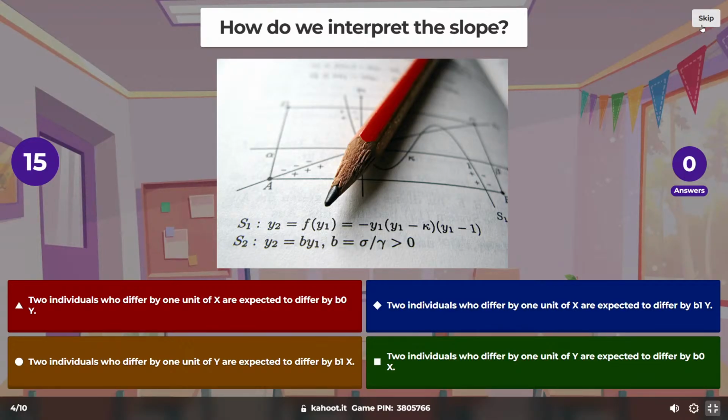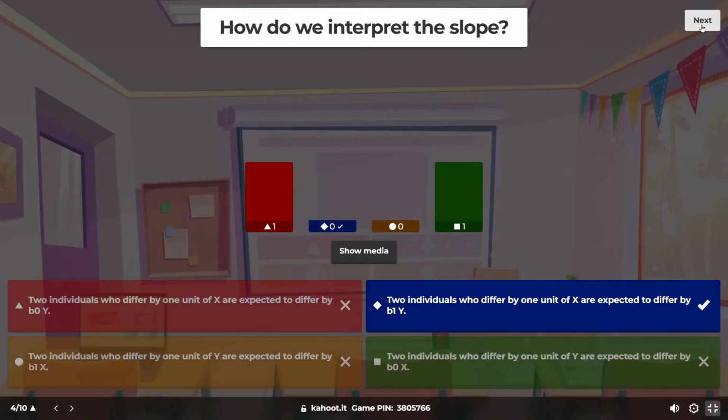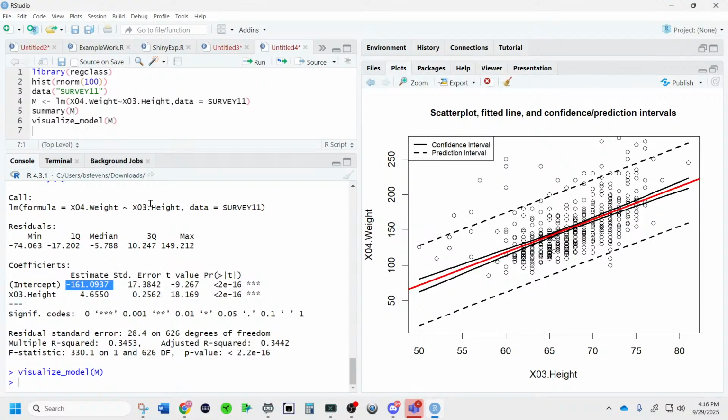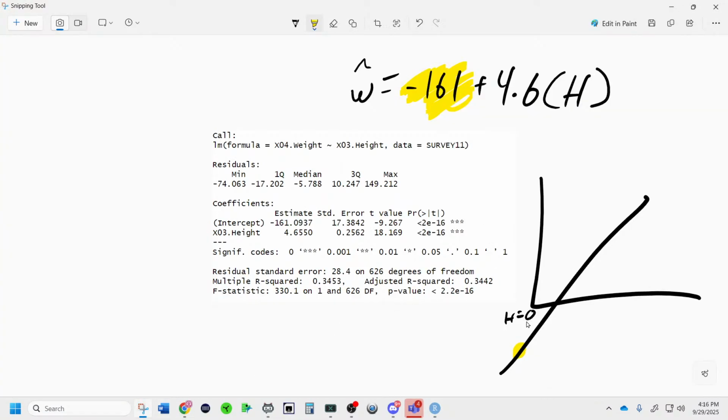I should put will on here. Will is a very bad word. Seeing where the answers went. So two individuals who differ by 1 unit of x are expected to differ by b1 units of y. Let's take a look. So here we are. What is the value of the intercept here? Just tell me mathematically, what is the value of the intercept? I mean, the value of the slope. I said intercept, but I meant to say slope.